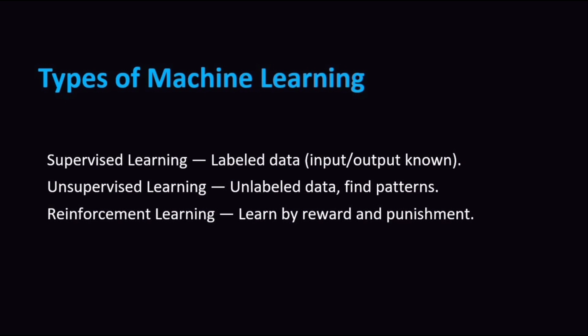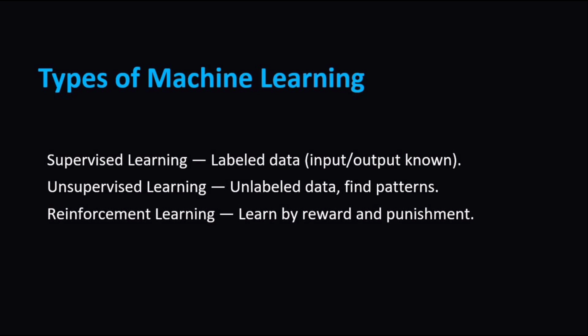Machine learning can be divided into 3 main types. First is supervised learning, where we already know the correct answer. For example, predicting rain using labeled data. Second is unsupervised learning, where the computer organizes data by itself, like grouping customers based on behavior. And finally, reinforcement learning, where an agent learns by trial and error, receiving rewards or penalties based on its actions. This is the kind of learning used in robotics and AI gaming.